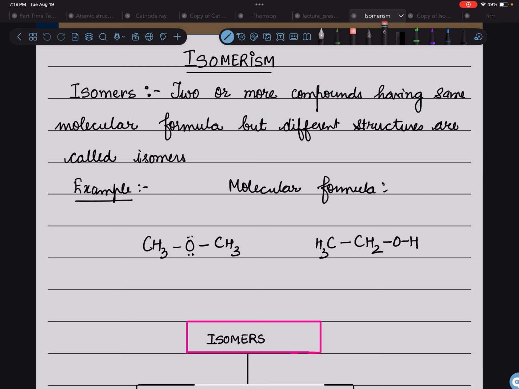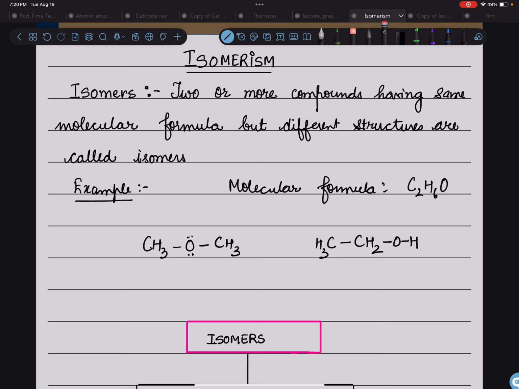Now if you look at these two molecules which I've shown here and you count the number of carbons in both of them, there are 2 carbons in this one. How many hydrogens? 6 hydrogens. How many oxygens? 1 oxygen, right? So C2H6O. And here 2 carbons. Hydrogens 3 plus 2 is 5, plus 1 is 6. So both of them have the same formula, which is C2H6O, but the arrangement is different.